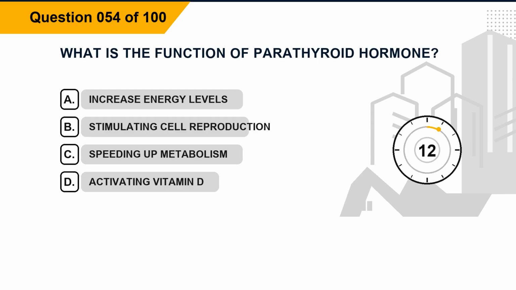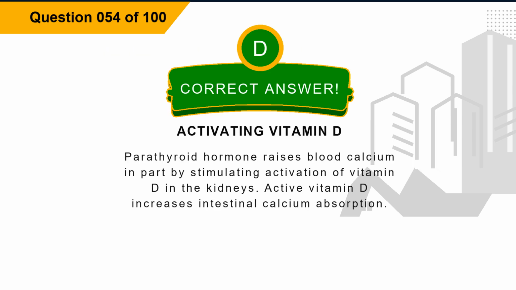Question 54. What is the function of parathyroid hormone? Option A, increase energy levels. Option B, stimulating cell reproduction. Option C, speeding up metabolism. Option D, activating vitamin D. The correct answer is option D, activating vitamin D. Explanation: parathyroid hormone raises blood calcium in part by stimulating activation of vitamin D in the kidneys. Active vitamin D increases intestinal calcium absorption.